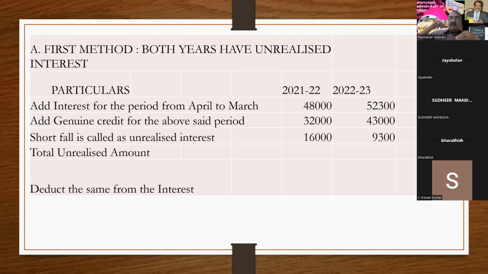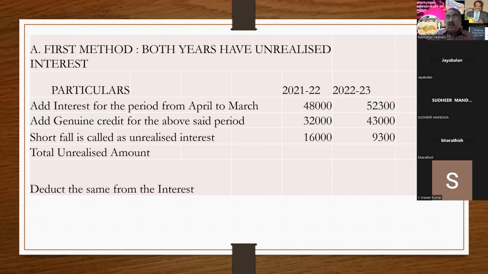Interest is given credit in the P&L account, so you have to debit the interest and credit the party account. Debit interest and credit the party account. So the account is tallied and you have removed the entry. This entry you have to pass through the MOC, memorandum of changes. You have to give the effect, and compare it with the bankers' working. You will definitely give a lot of MOC because of this unrealized interest concept.